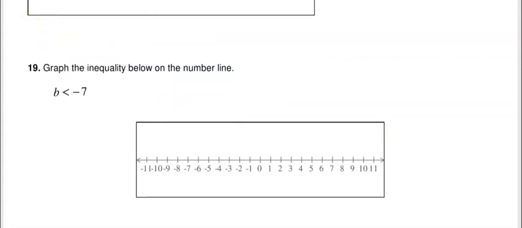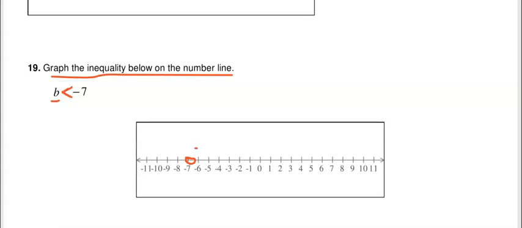All right, so on this next one, it says graph the inequality below on the number line. So B is our unknown number. This sign, the smaller sign, is always pointing to the less sign, lesser than. So B is going to have to be a number lower than negative 7. So basically, we want to just start right here at negative 7 and circle it. And then we want to go below -7.